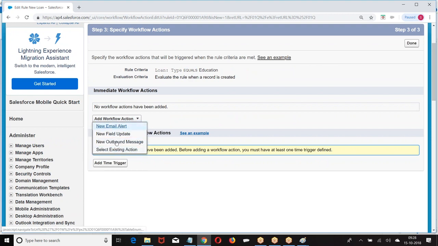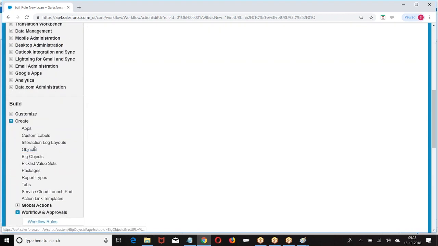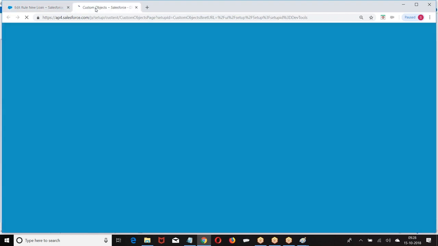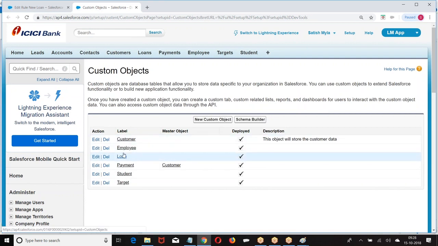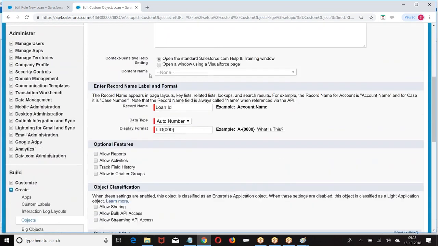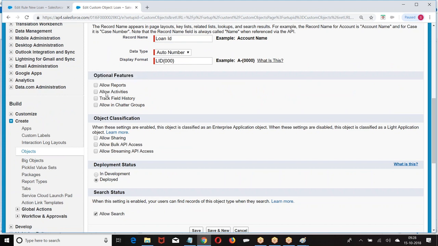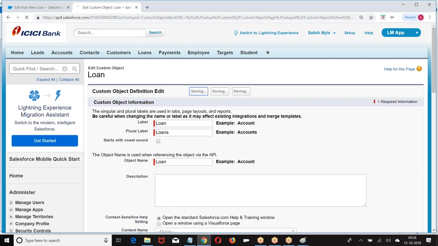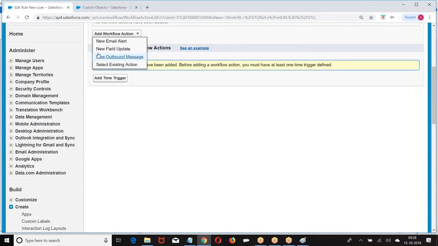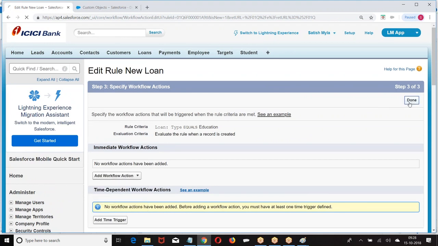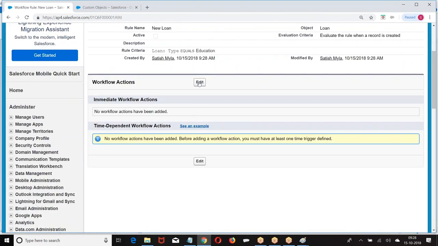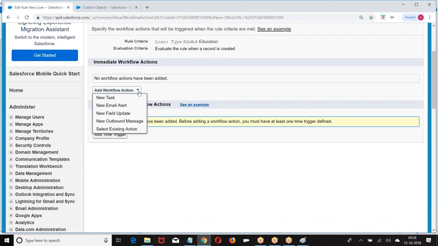Now why are you not able to get the task here? You are not finding a task here, right? Boss, if you want to create a task on an object, if you remember, at the time of creating an object we had optional features. In the optional features, if I enable allow activities, then only a task can be created. If I want to create a task, we have to enable allow activities.